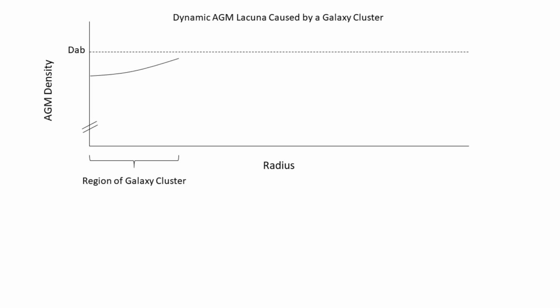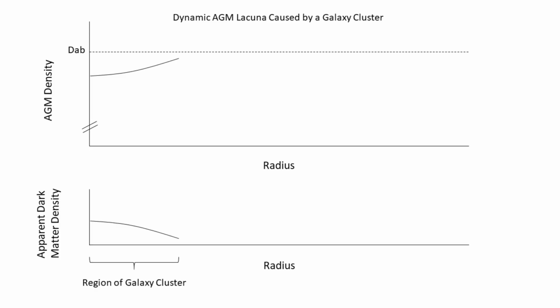Now if you measured this perhaps by micro-lensing and then interpreted the effect as being caused by dark matter, you might come up with that kind of result. The apparent dark matter curve is actually the inverse of the anti-gravity matter density reduction curve.